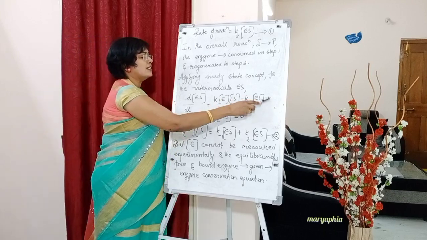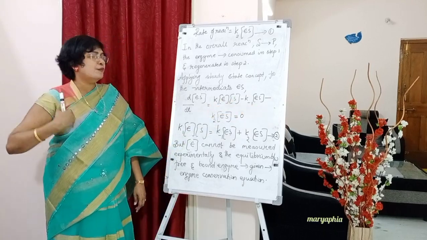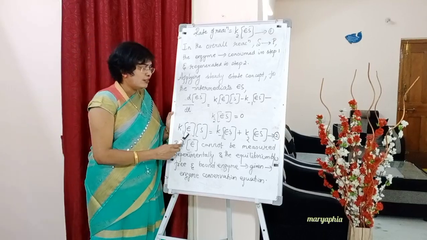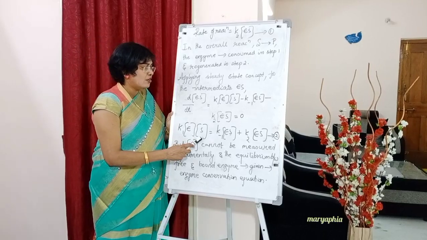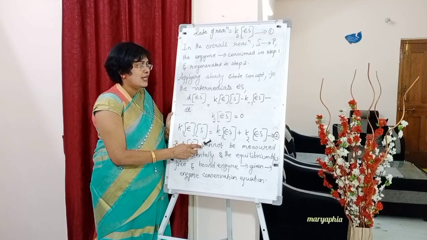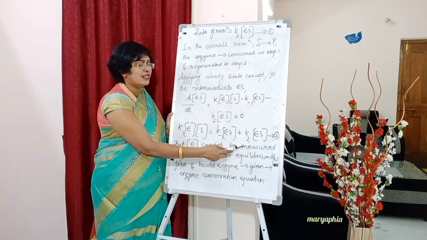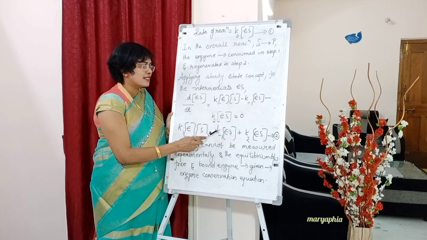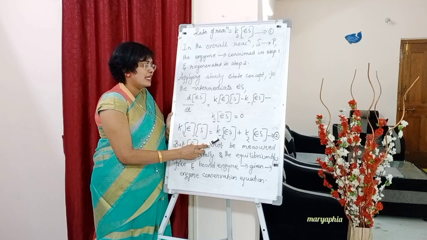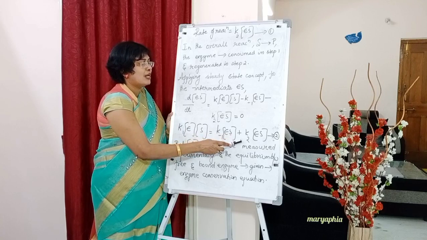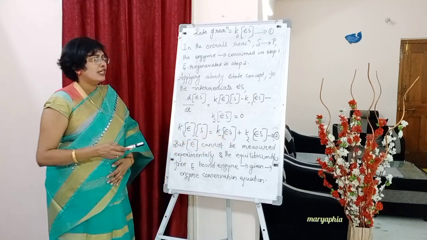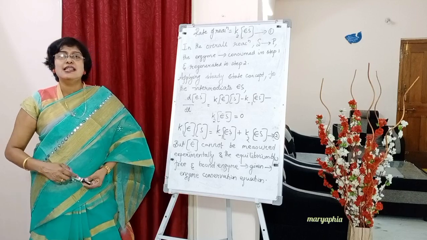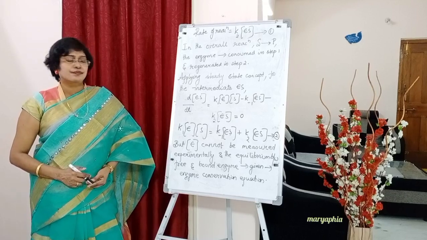Now we are going to concentrate on this portion. Below you will write K1 into concentration of E into concentration of S is equal to, and these two, when they come to this side, they become plus. So K minus 1 into ES concentration plus K2 into ES concentration. Mark this as equation number 2.